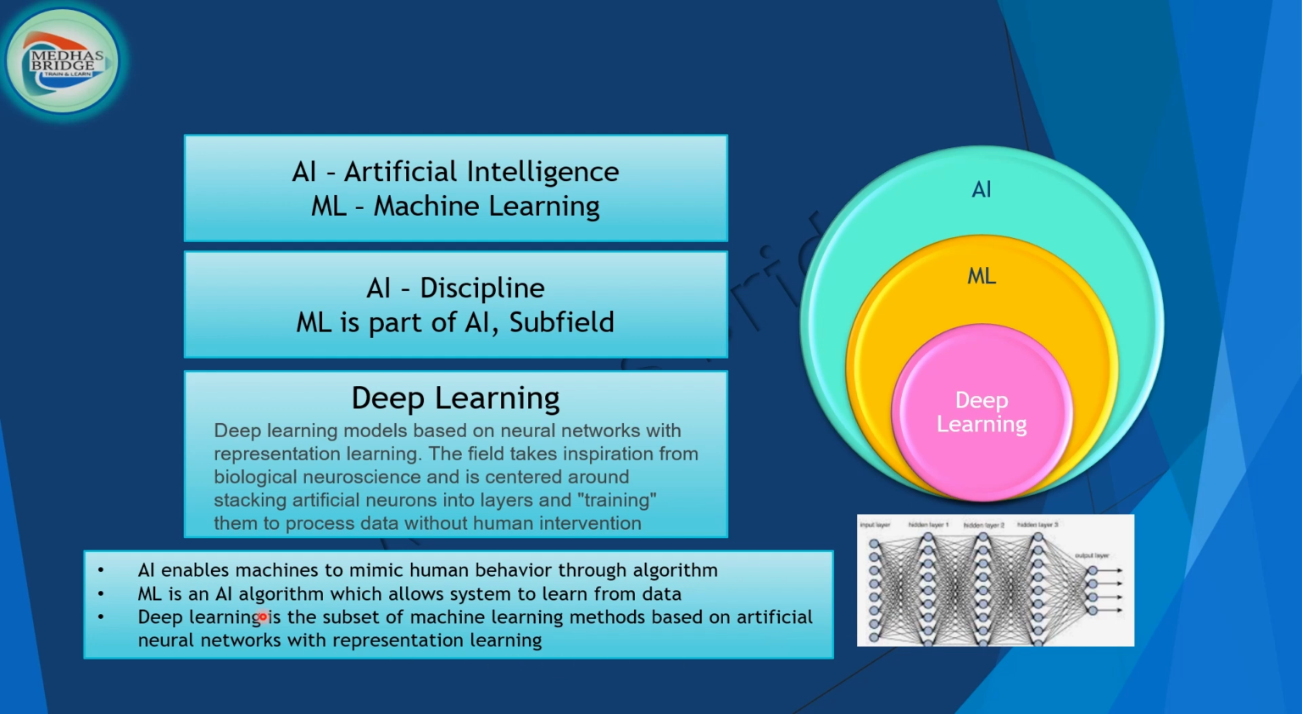In a nutshell, AI enables machines to mimic human behavior through an algorithm. ML, machine learning, is an AI algorithm which allows a system to learn from data. Deep learning is a subset of machine learning methods based on ANN, artificial neural networks, with representation learning. Right? This is a simple way that you can remember the definition or the difference between AI, ML, and deep learning, for instance.